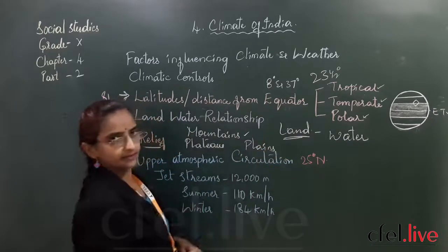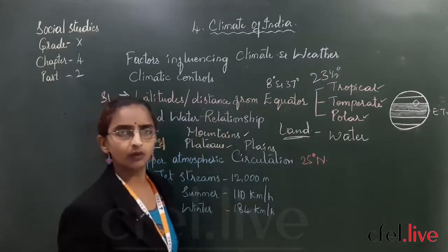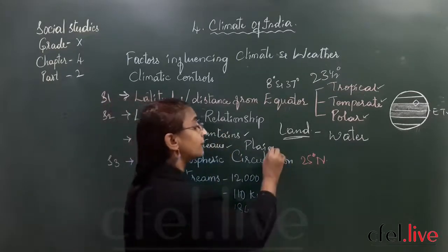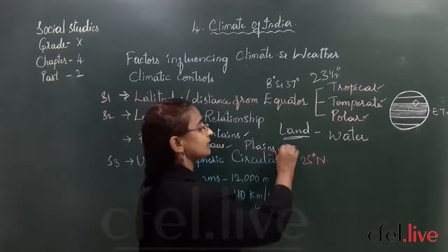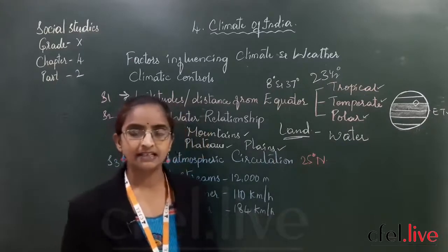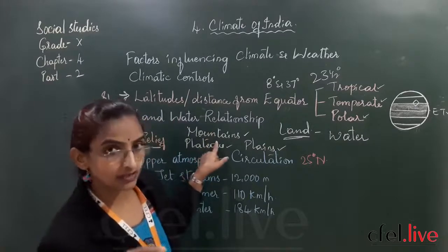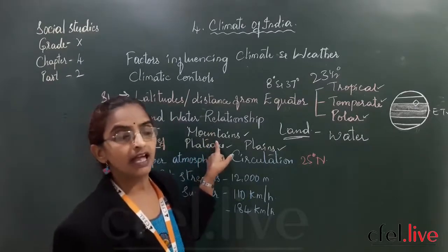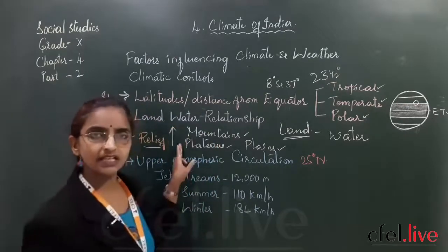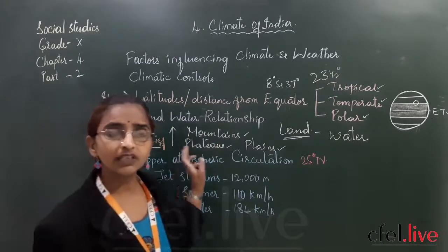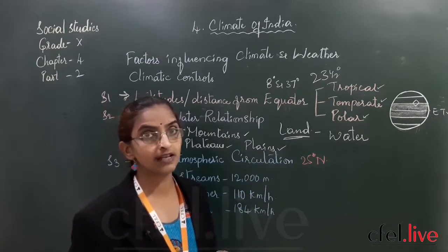Mountains are highly elevated. Plateaus are not very highly elevated, not very low elevated. Compared to plains, plateaus are elevated, but plains are the low-lying lands. Where the altitude is increasing, temperature is decreasing. Why? When altitude increases, the density of the air is over the surface of the earth. Do you remember you learned in grade 9 in the atmosphere lesson?